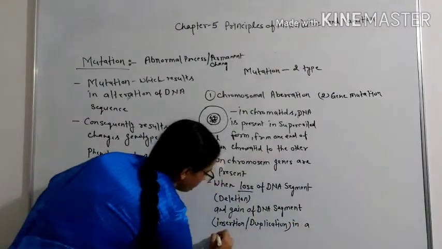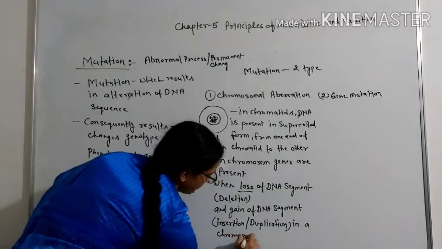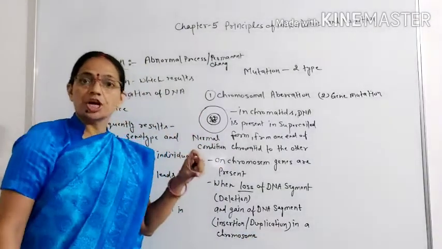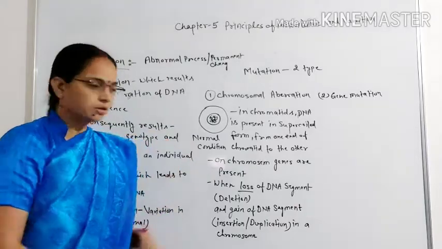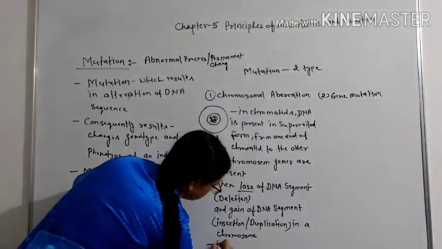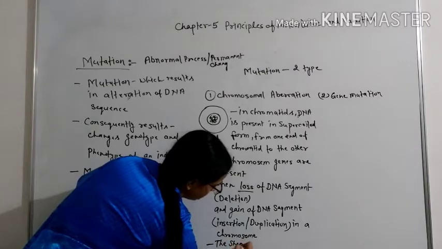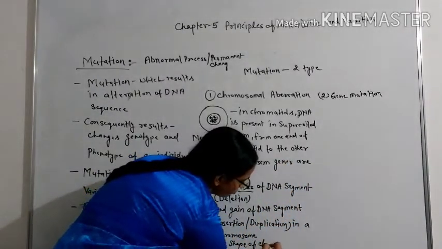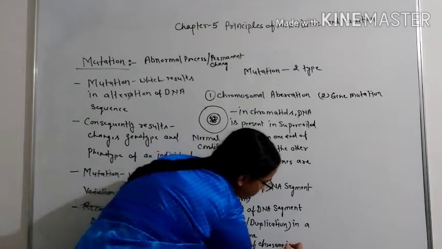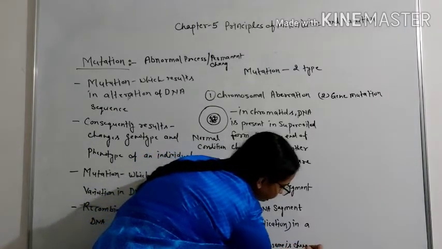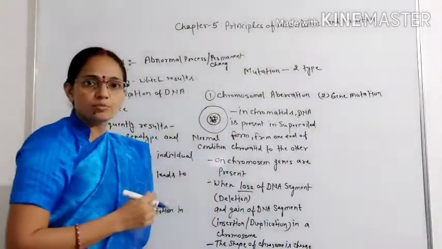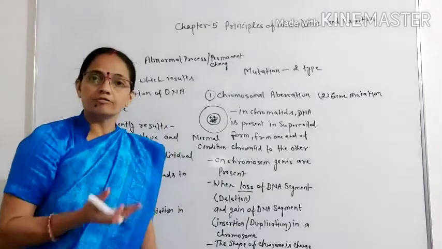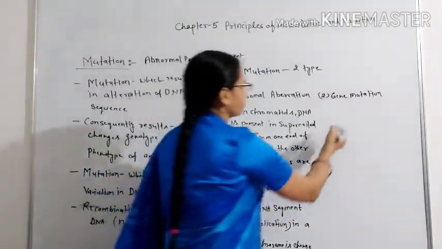In a chromosome, because DNA is part of the chromosome, the shape of the chromosome is changed. We will see it now in the diagram: the shape of the chromosome is changed, which is chromosomal aberration. It means the deletion and the gain of a DNA segment.